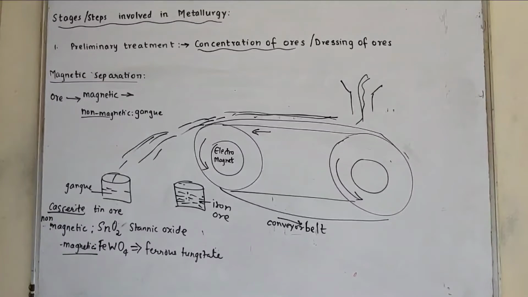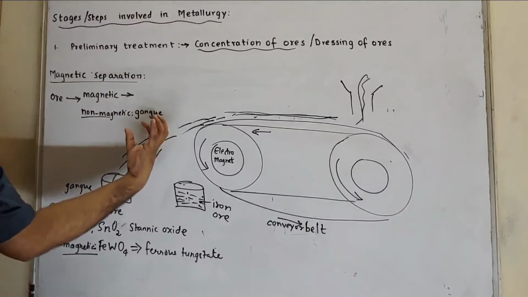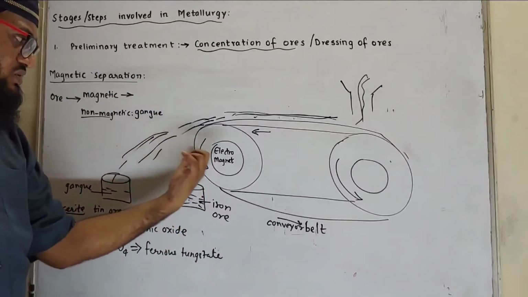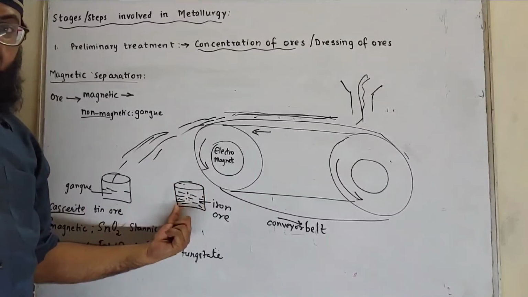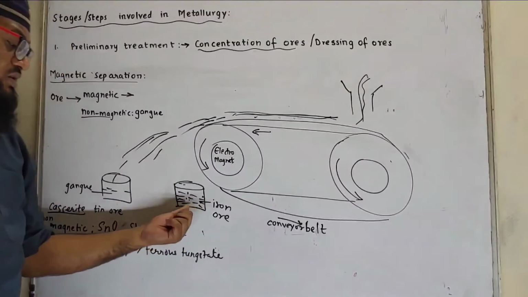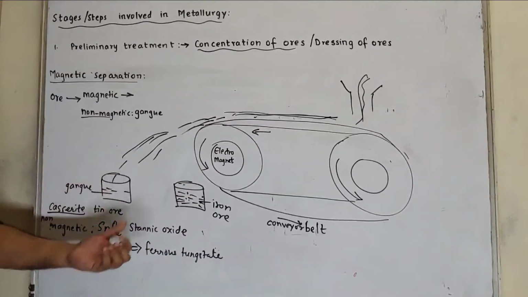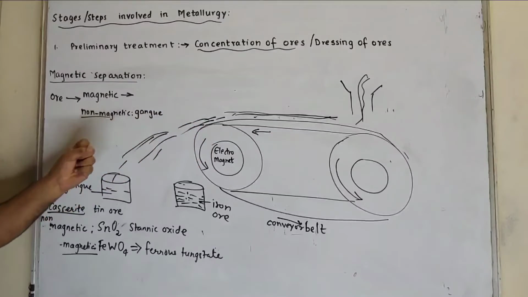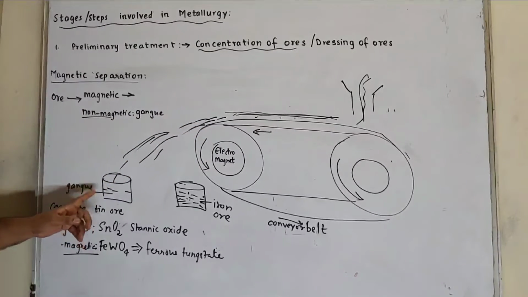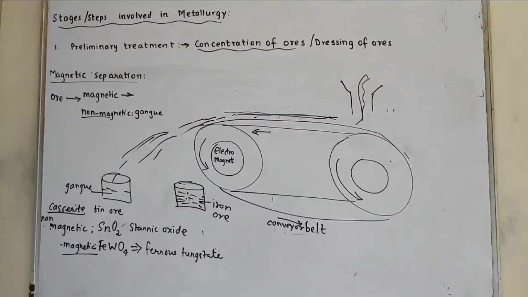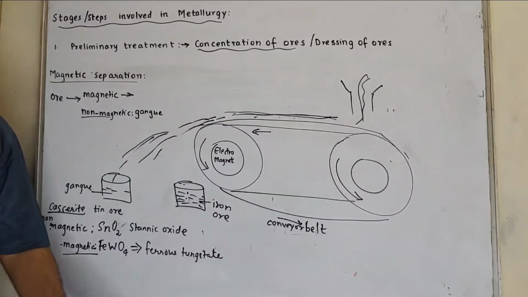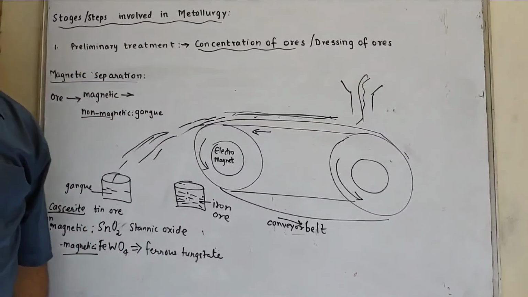Ferrous tungstate. So what happens, since ferrous tungstate is magnetic, it will be attracted towards the roller and it gets collected in a container placed near the roller, whereas stannic oxide is non-magnetic, it will be collected away from the roller in a separate container. So we can say magnetic and non-magnetic ingredients can also be separated by using magnetic separation.